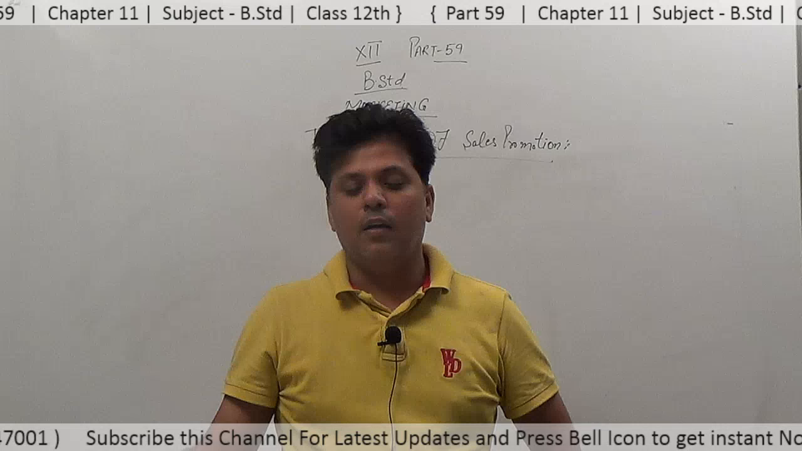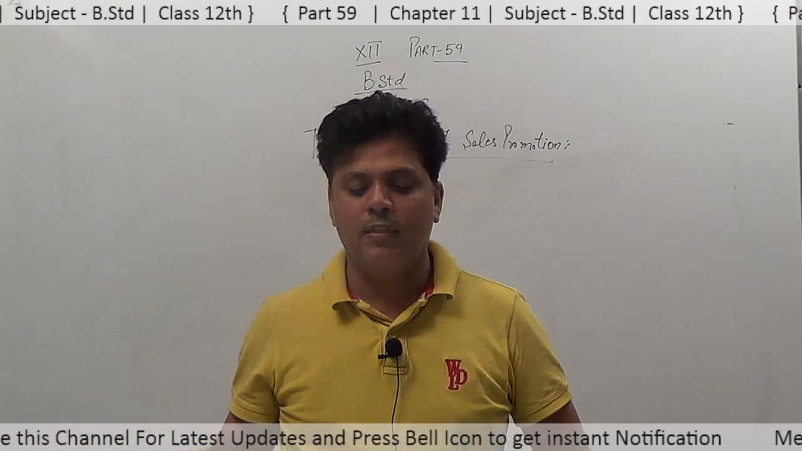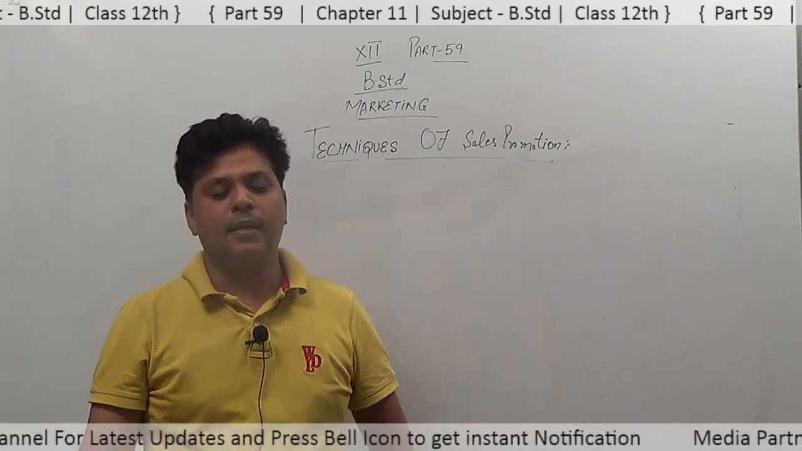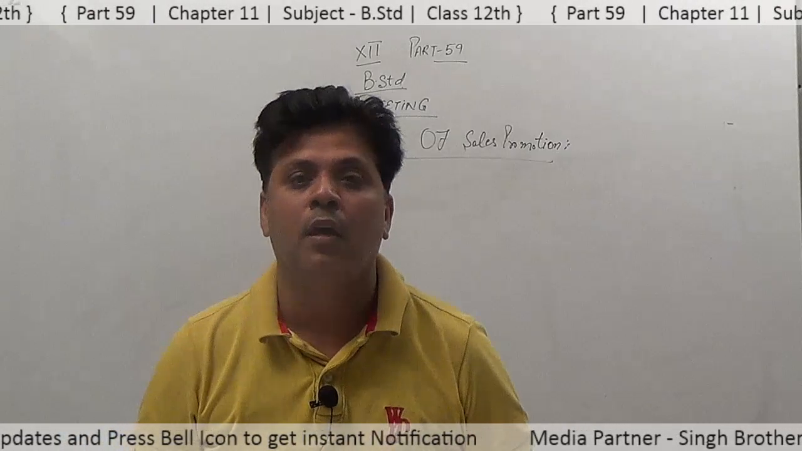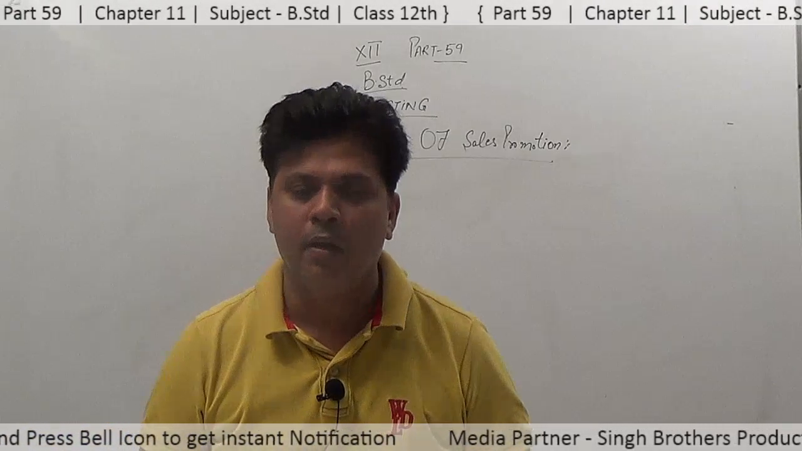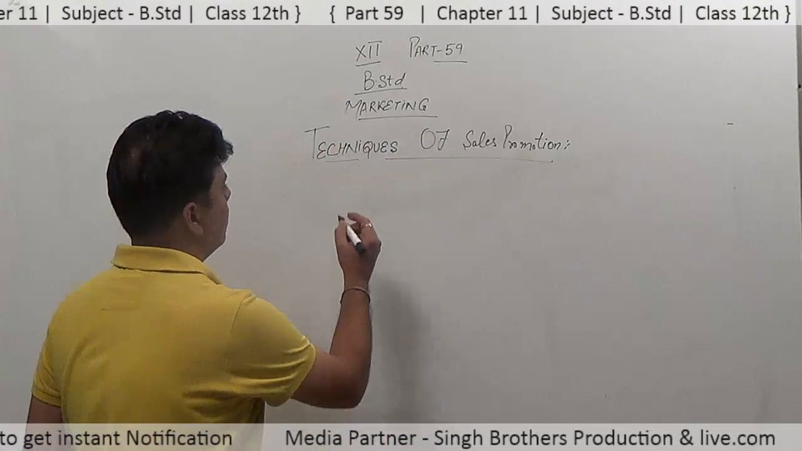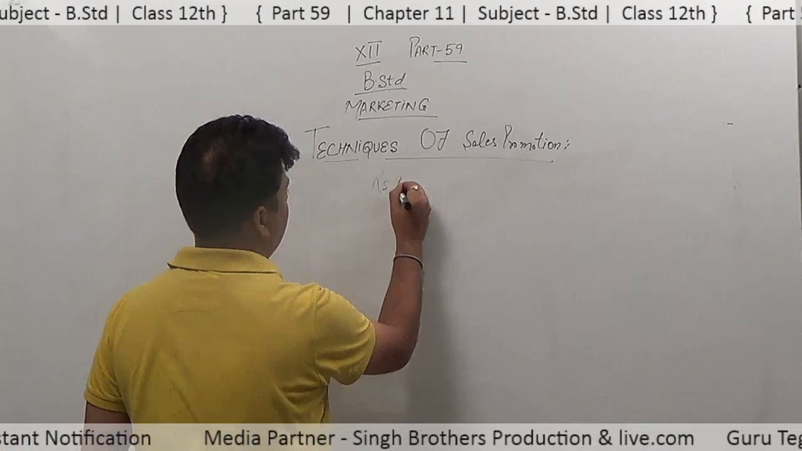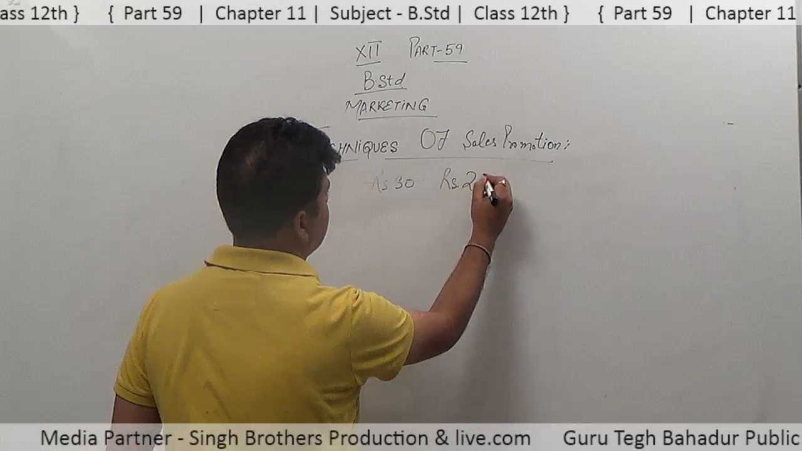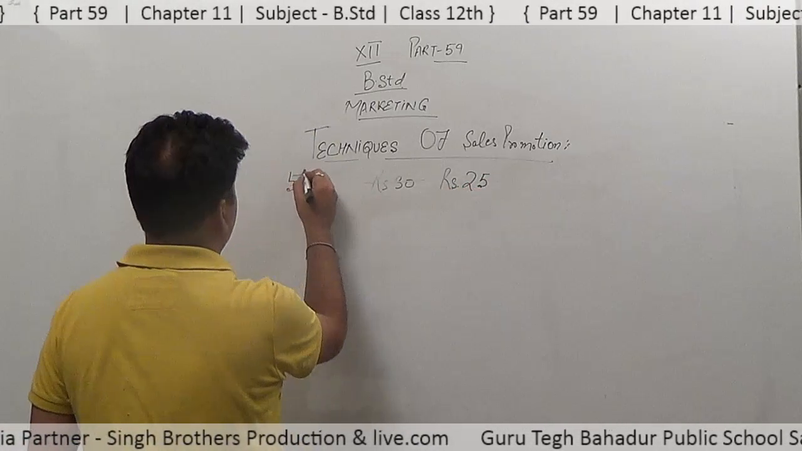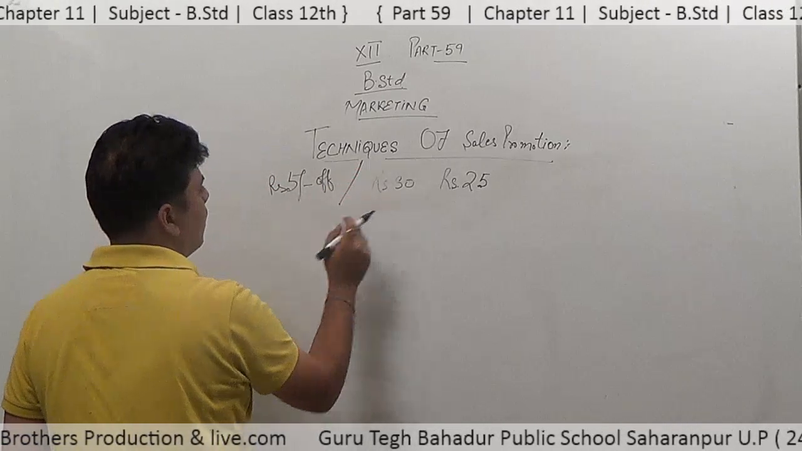The first technique or activity for increasing sales promotion is rebate. Rebate is considered the amount to be deducted from the MRP. For example, if the product is costing rupees 30, then it is cut and written there as rupees 25, or written as ₹5 off. This is an example of rebate.